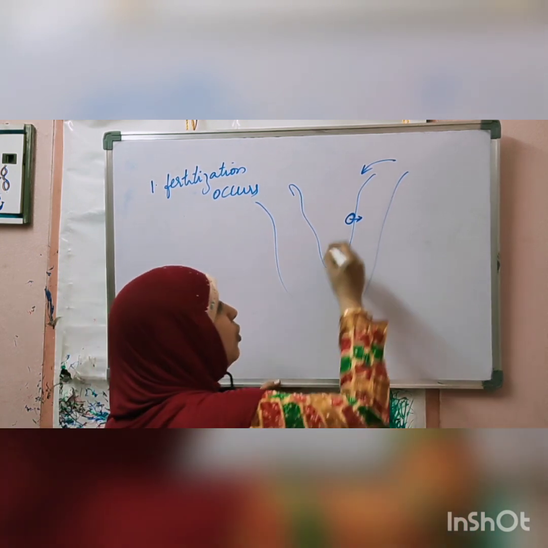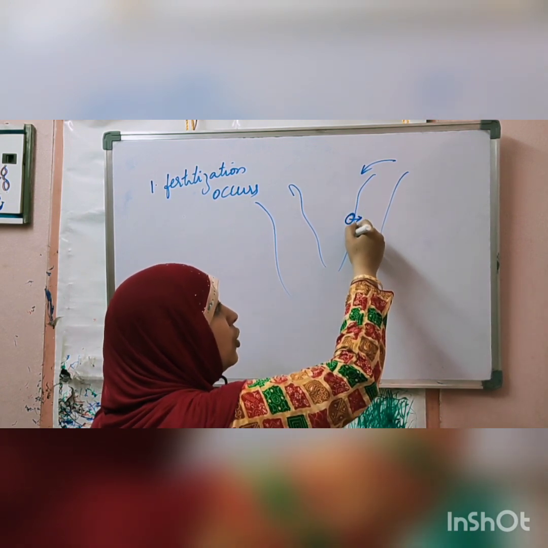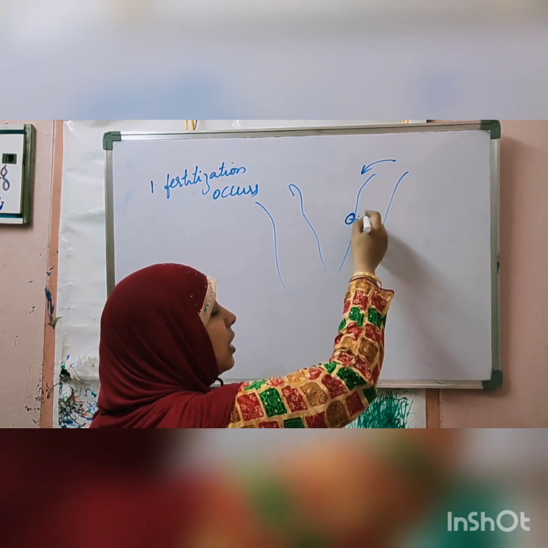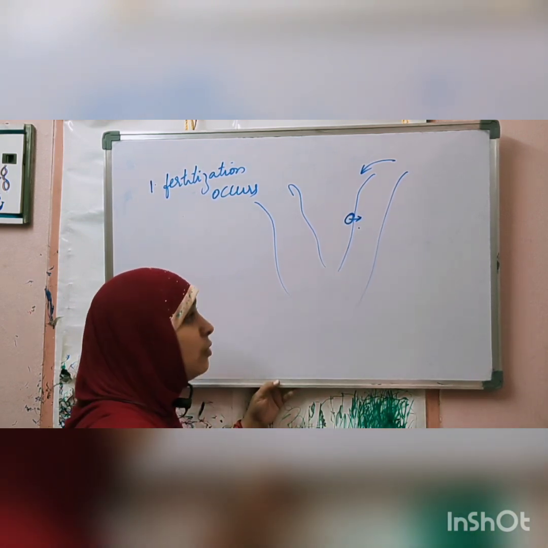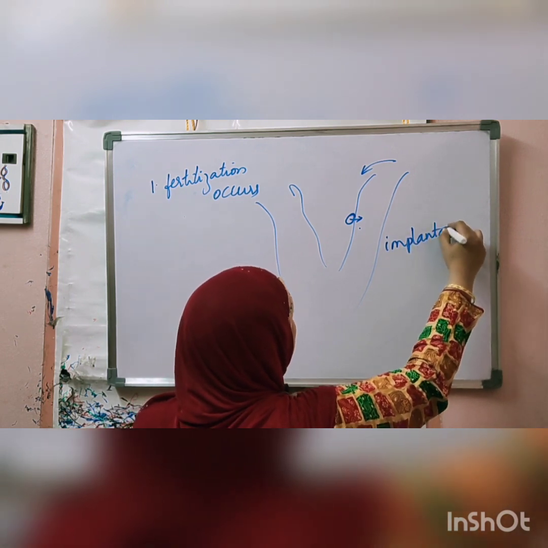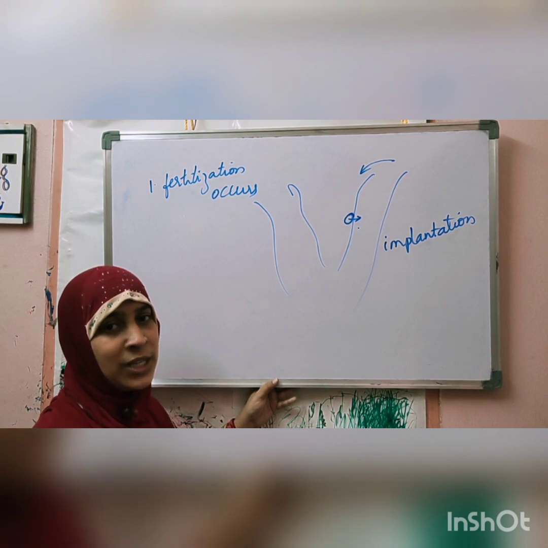This zygote formed inside the fallopian tubule enters the uterus and fuses with the endometrium of the uterine walls, and this is called implantation. Implantation occurs, then it leads to pregnancy.